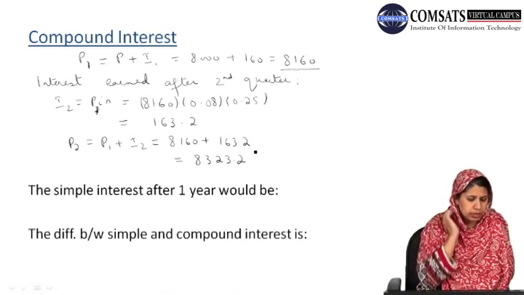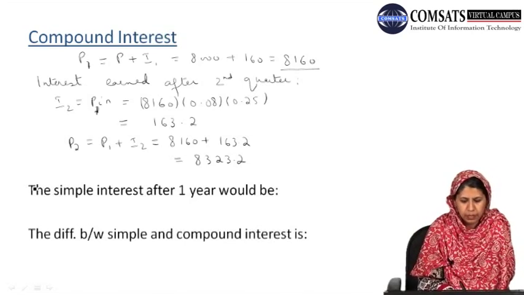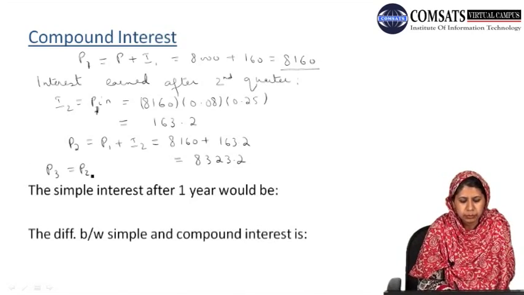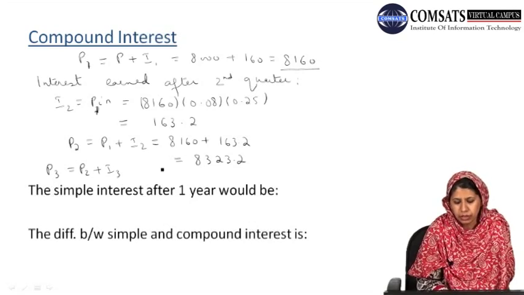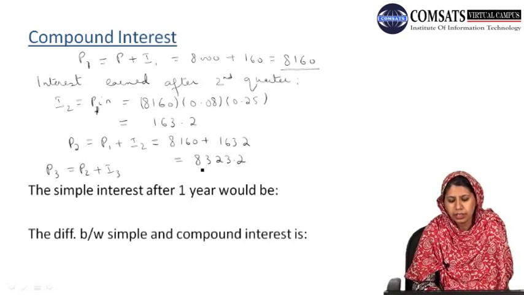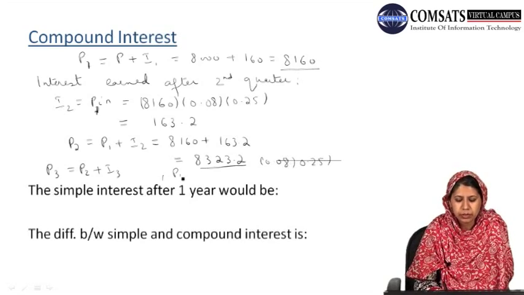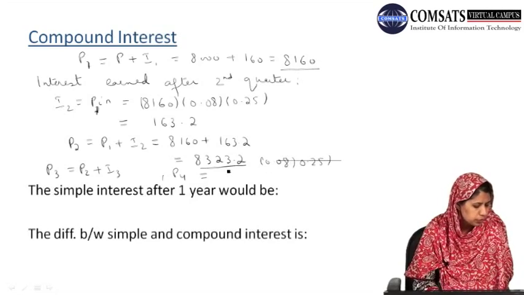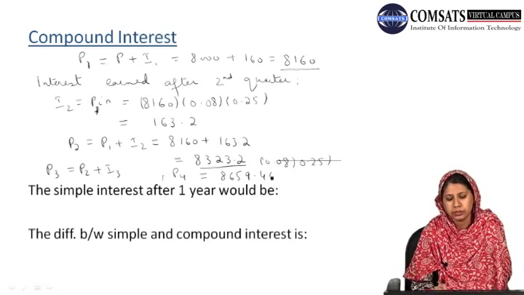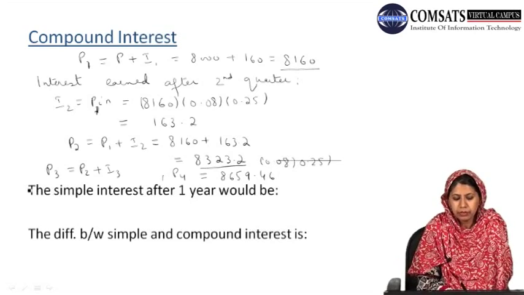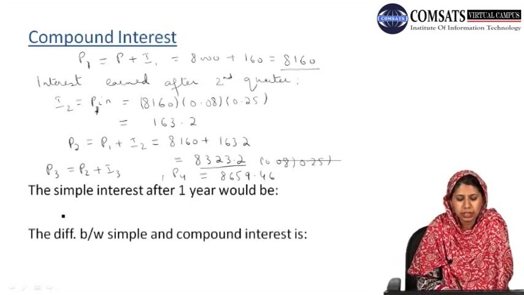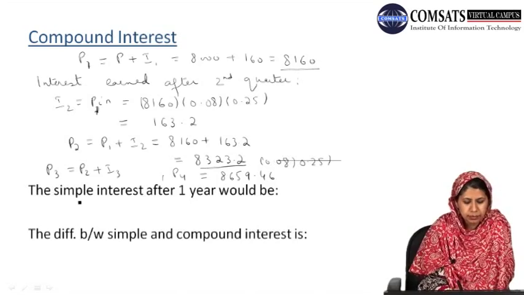Continuing in this way, we are interested in knowing the interest earned after 1 year. So the amount after 1 year will be equal to P3, which is P2 plus I3, where I3 will be calculated as P2 into 0.08 into 0.25, and similarly we will calculate P4, which is equal to $8659.46.